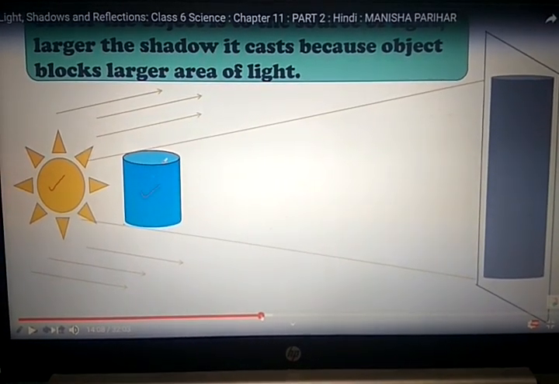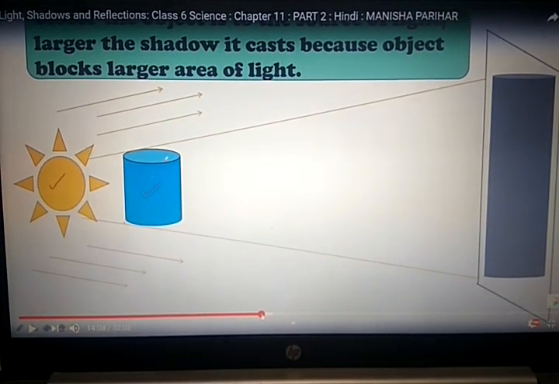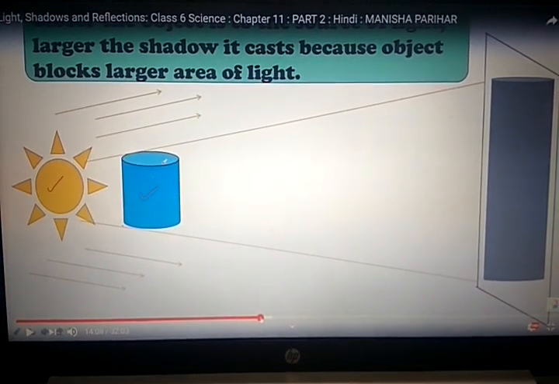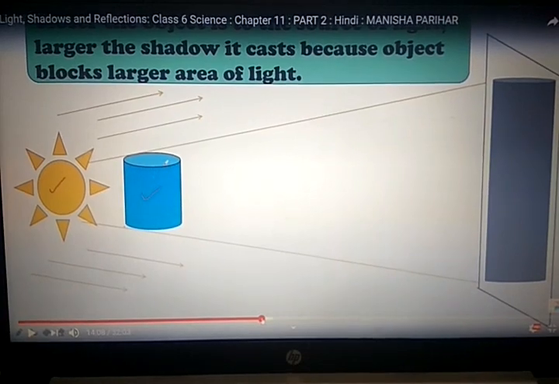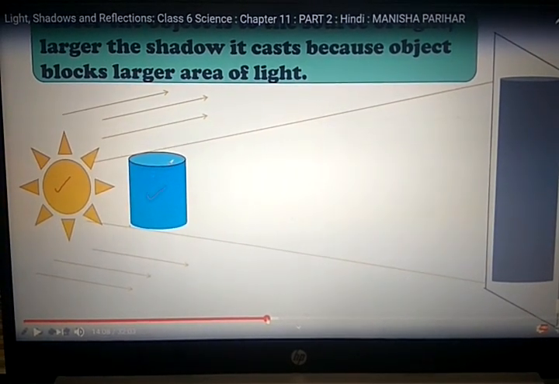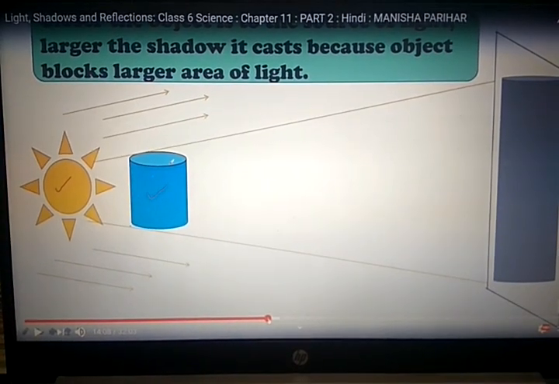Now you can see here the object is nearer to the source, so the size of the shadow is larger. And when you place the object far away from the source of light, you can find that the shadow size is smaller. So when the distance is more, the shadow cast is smaller in size.